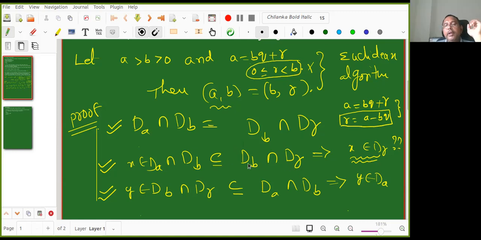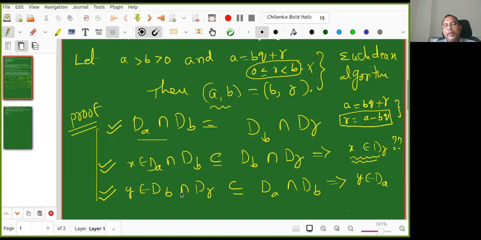No, we need to prove that. I'm using foundations only. I'm proving that only in order to show these two sets are equal. My goal is to show these two sets are equal. To show these two sets are equal, I need to show this is a subset of this, and this is a subset of this. One of them is a subset of the other.